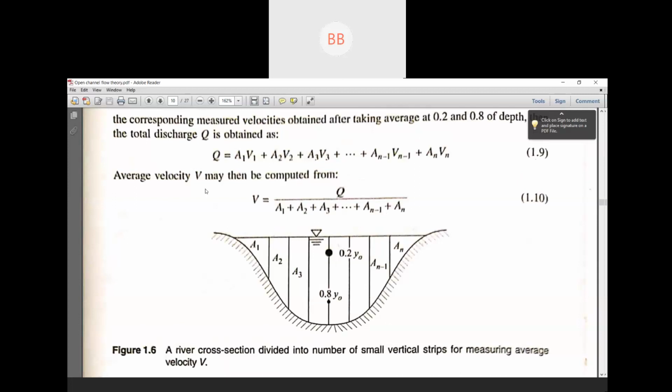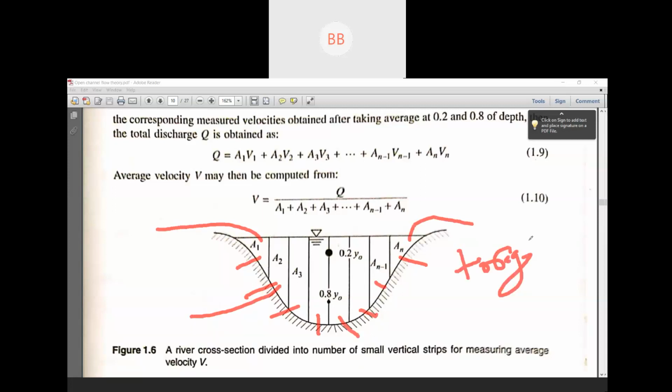You can see in figure 1.6 what we are explaining. We divide the whole river section into a number of sections. The first is considered a triangle, then trapezoids, and at the end again a triangle.